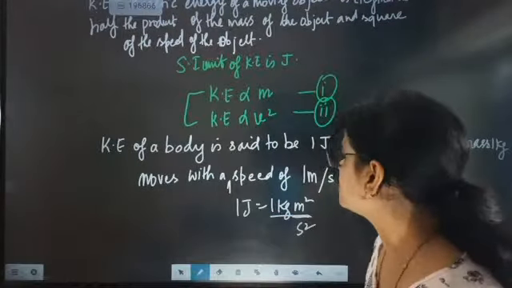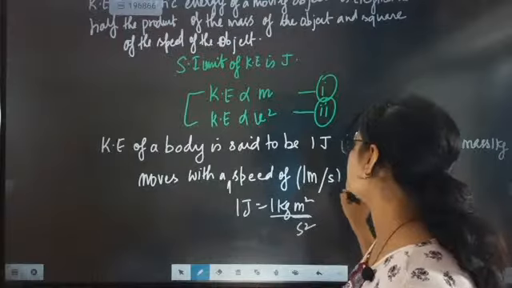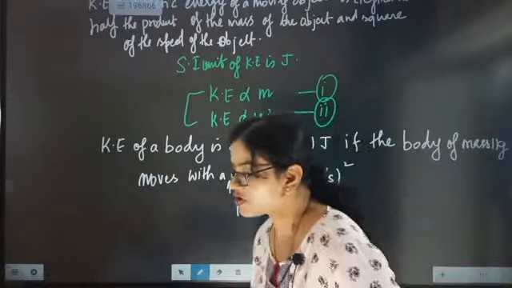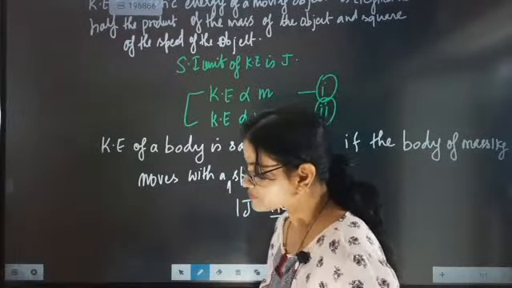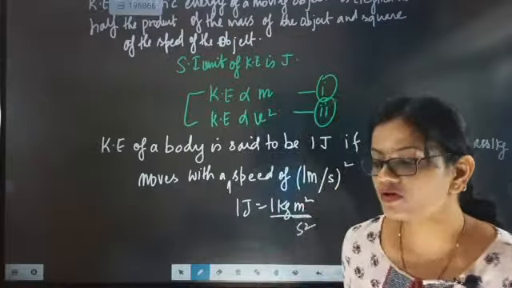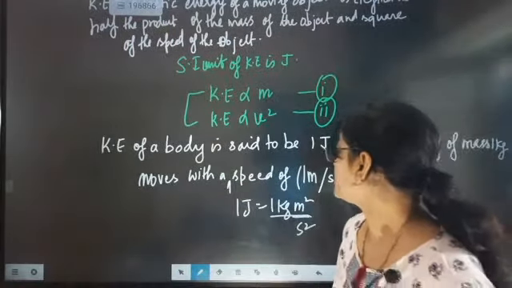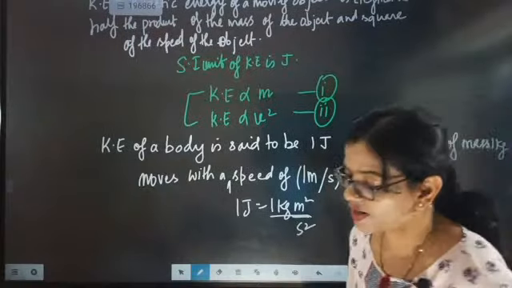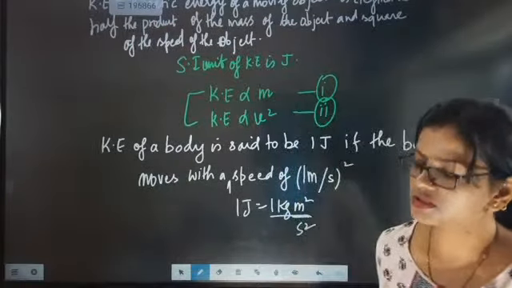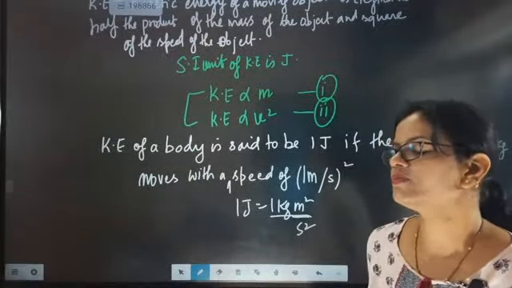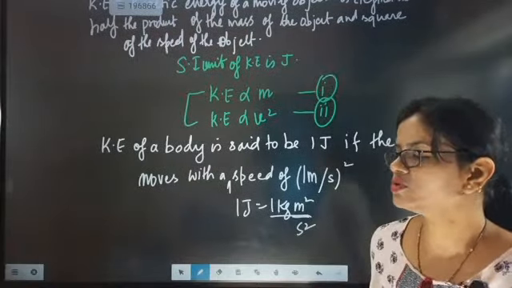So the square of the speed will be 1 meter per second square, because the velocity will be squared.